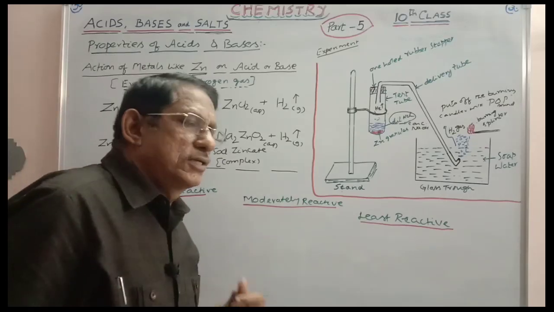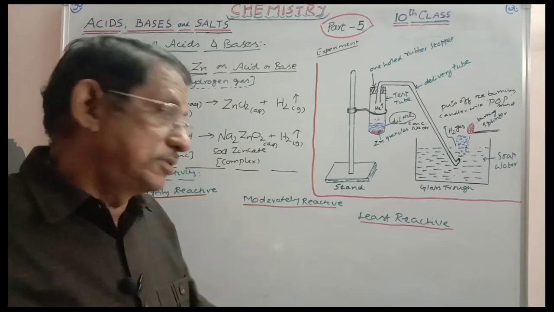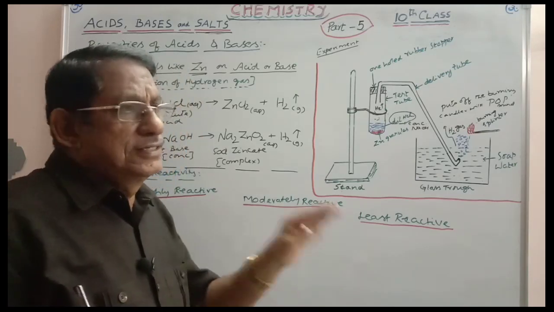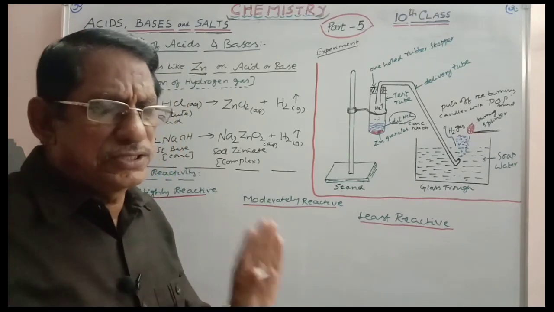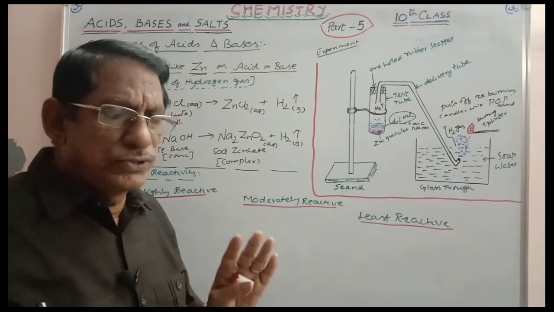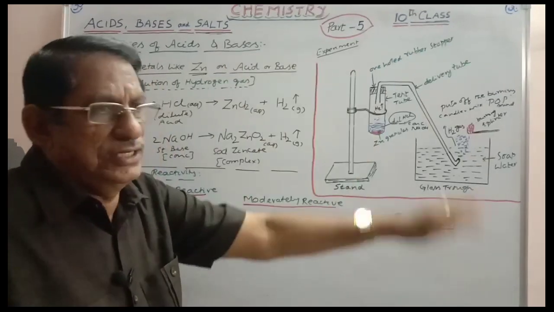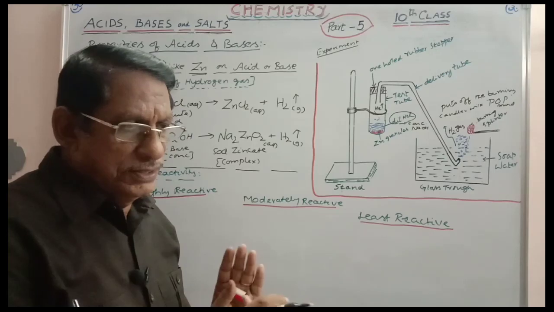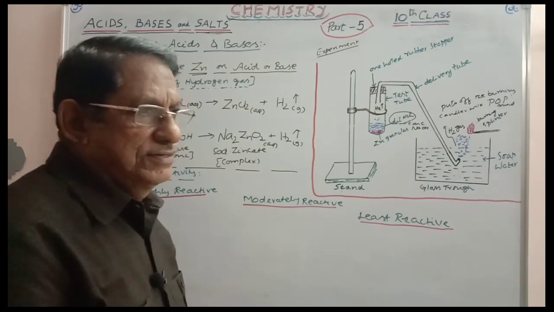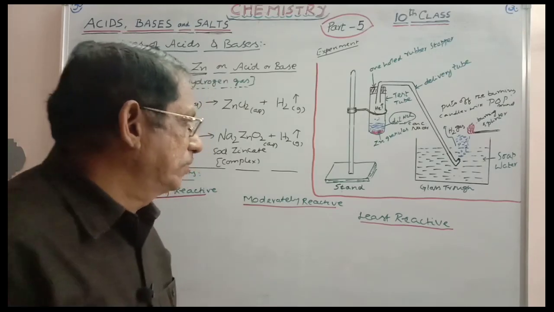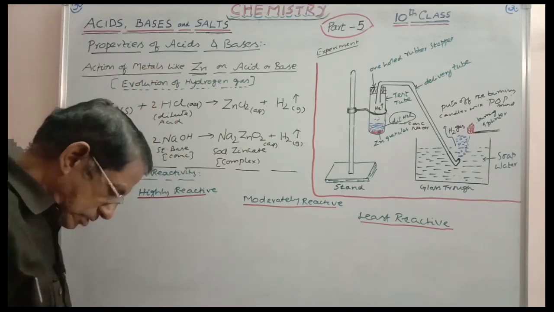In the case of moderately reactive, some B block elements, some D block elements will be included. And in the least reactive, those are particularly the 4 D block elements. So this is the classification of the metals basing on the reactivity. Of course, some exceptions may be there.